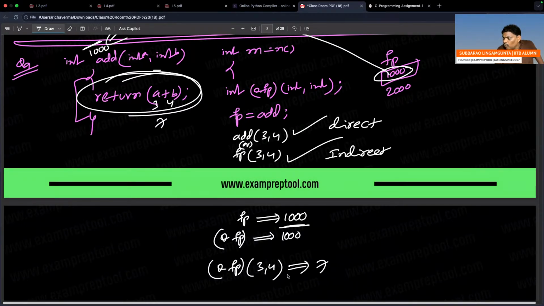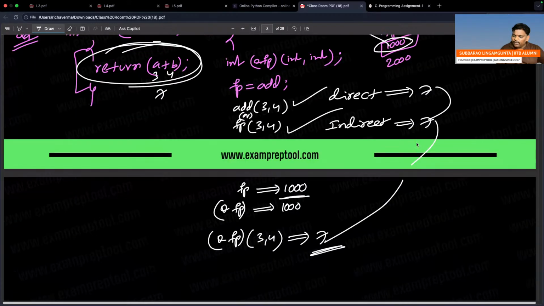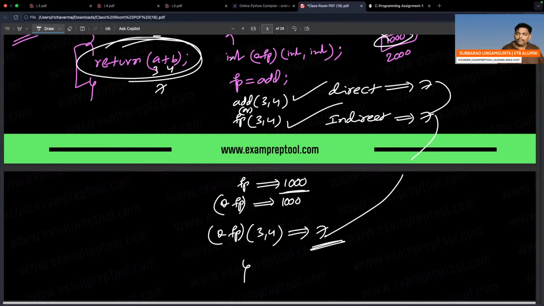After going inside, call the function. So this is equal to this. It is also 7. All three are the same. Using a function pointer, this is how to call a function.